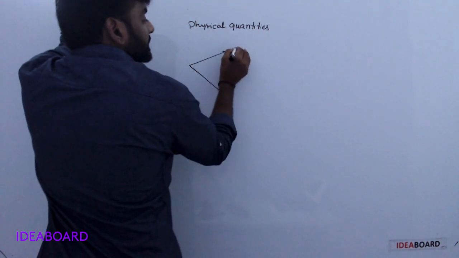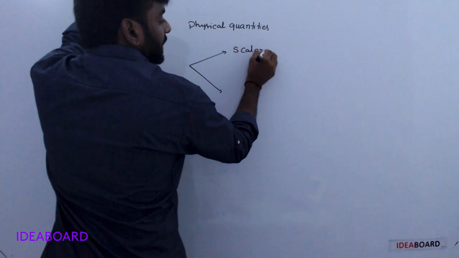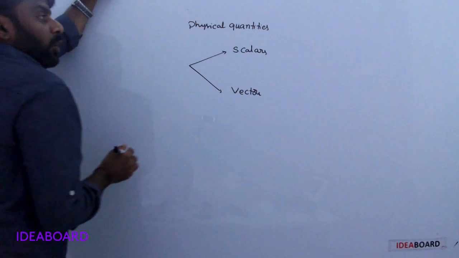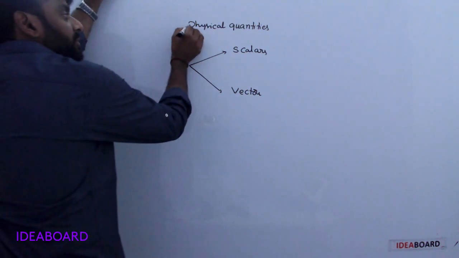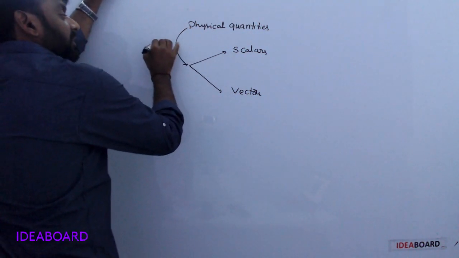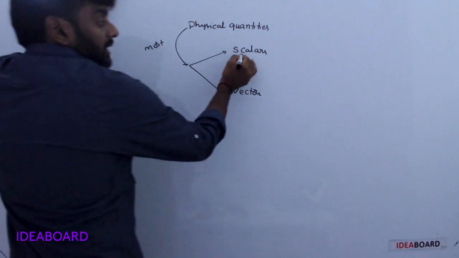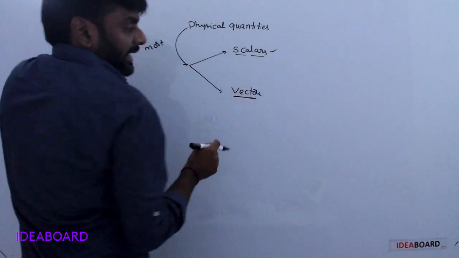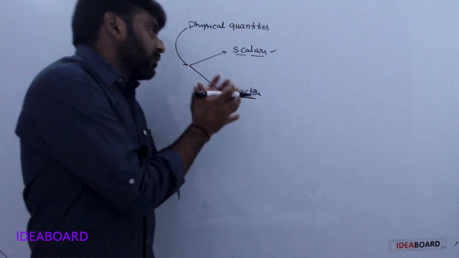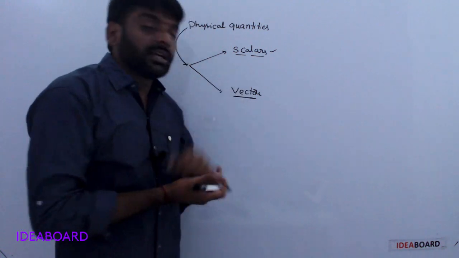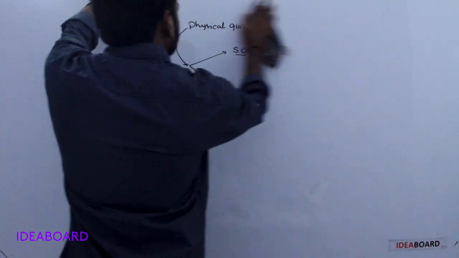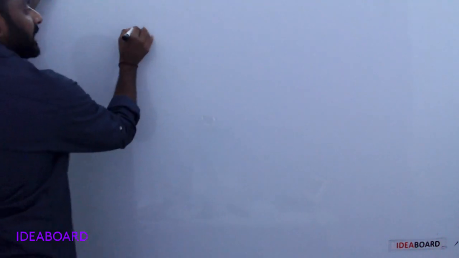One is scalars, another one is vectors. Some of the physical quantities are scalars, some of the physical quantities are vectors. First, our topic is scalars.